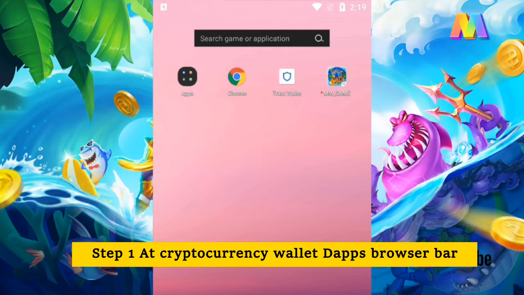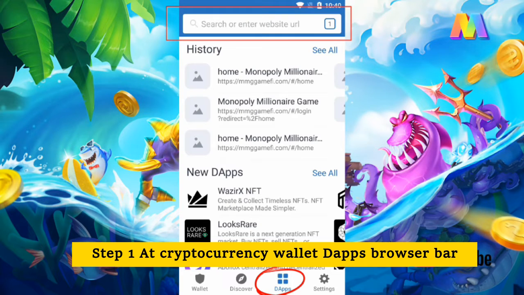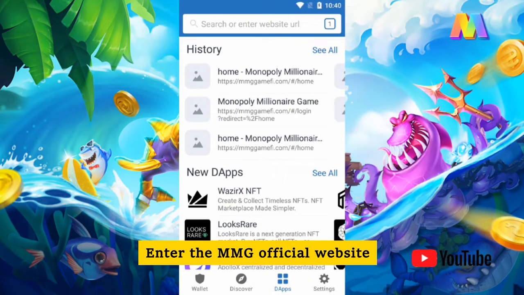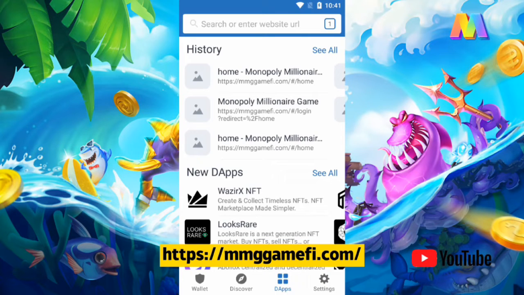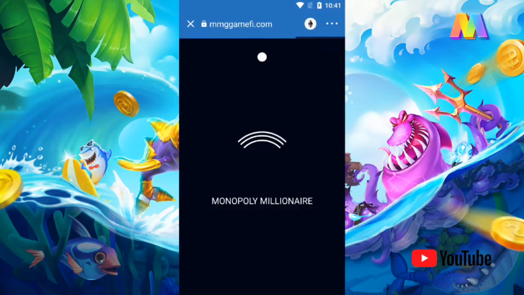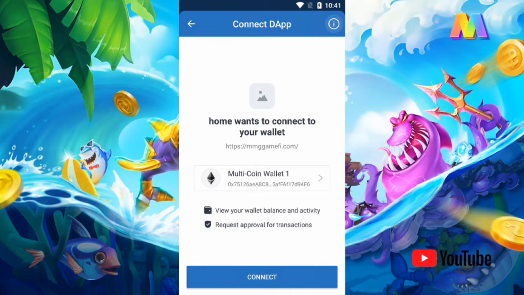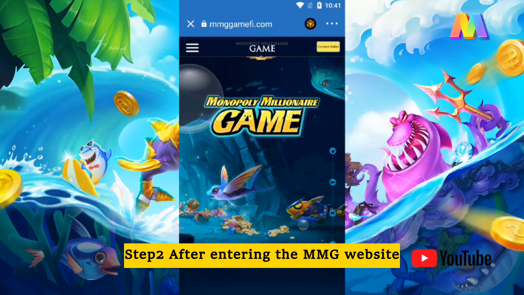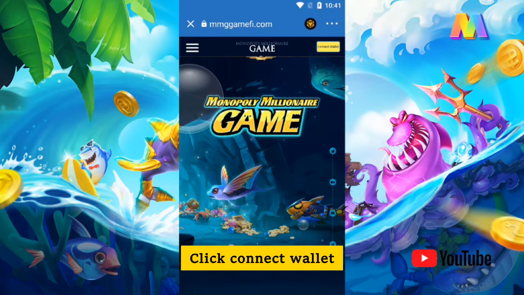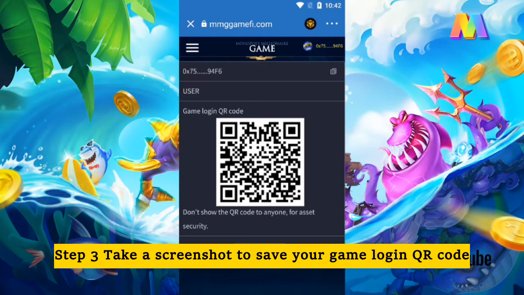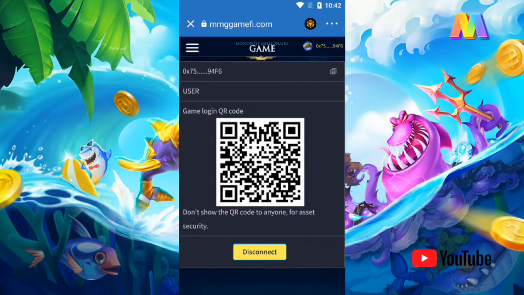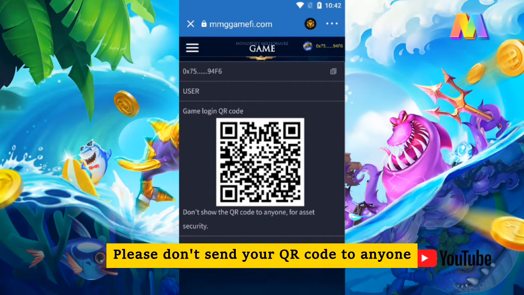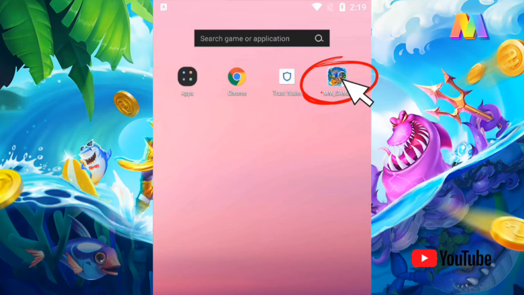Step 1. At Cryptocurrency Wallet Dapps browser bar, enter the MMG official website. Step 2. After entering the MMG website, click Connect Wallet. Step 3. Take a screenshot to save your game login QR code. Please don't send your QR code to anyone.